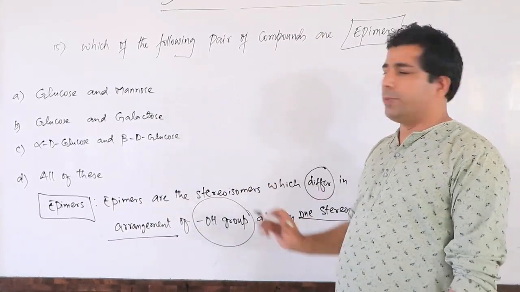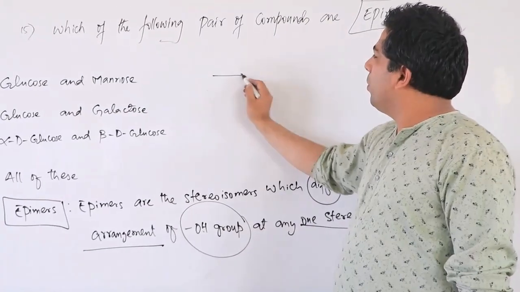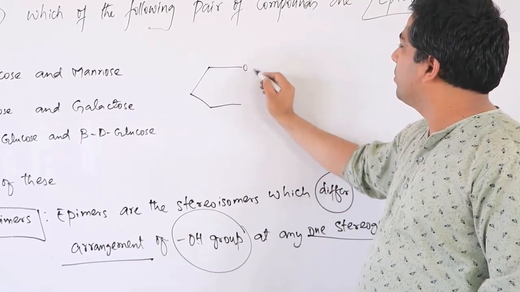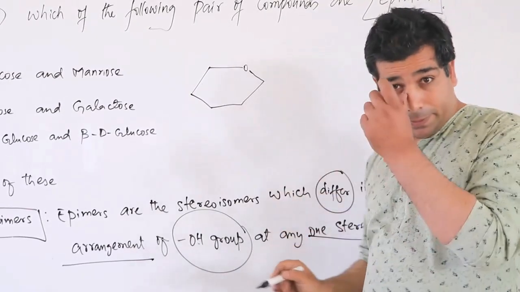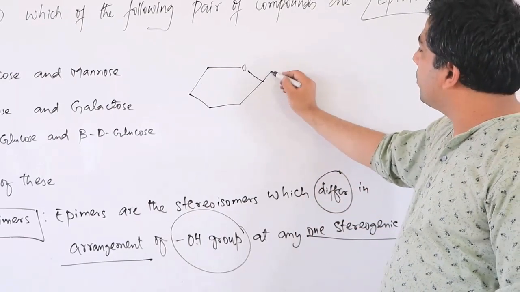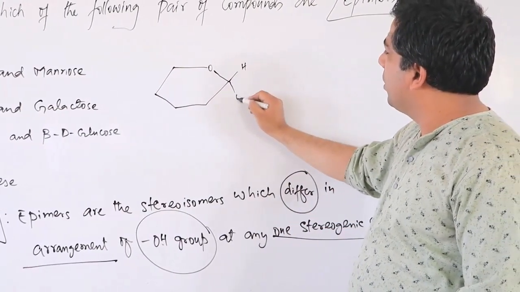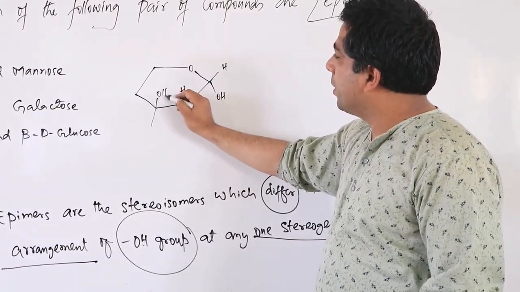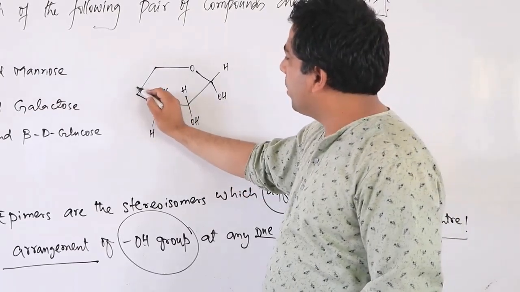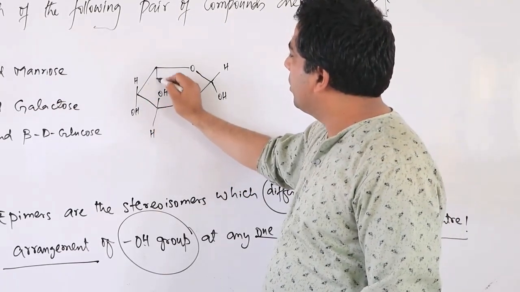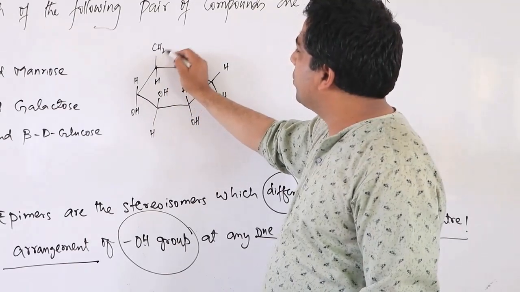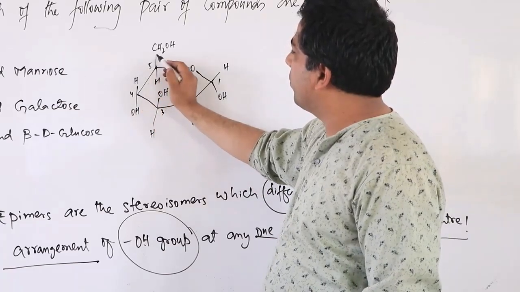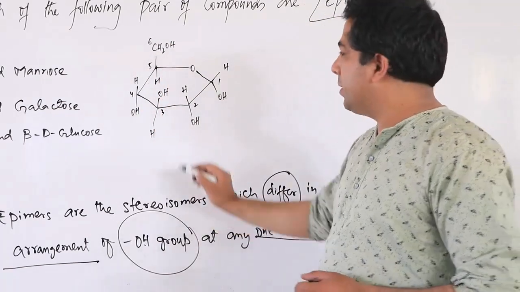Let's take the glucose molecule. For the glucose molecule we need a pyranose ring. So this is our pyranose ring, correct? And we know the structure is like this. Let me draw H, OH, H, OH, third carbon, OH, H, fourth carbon, H, OH, H, and here we have CH2OH. This is first carbon, second carbon, third carbon, fourth carbon, fifth carbon, and sixth carbon. This is our glucose molecule.